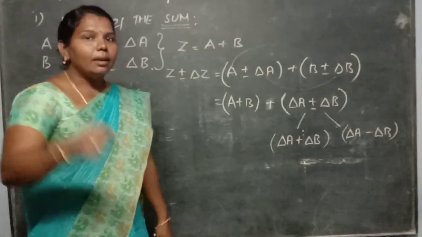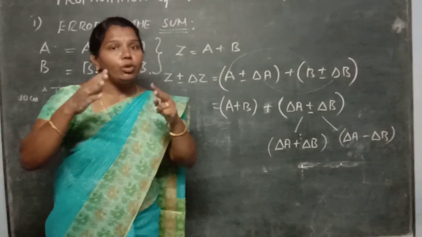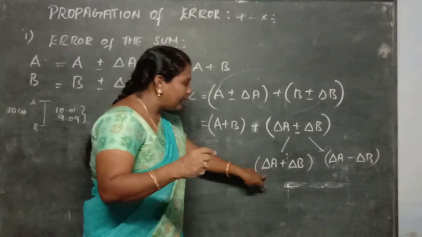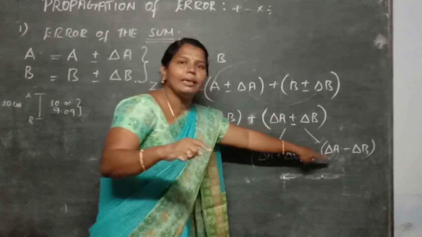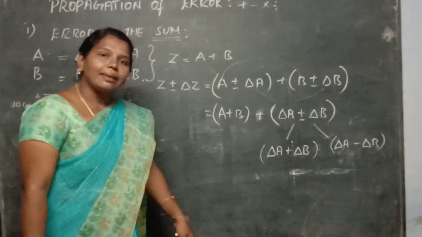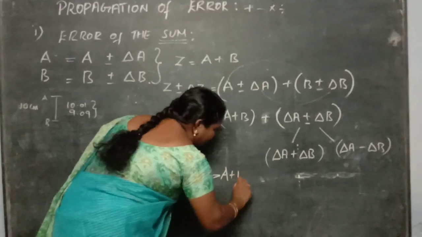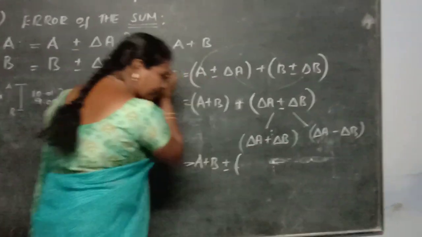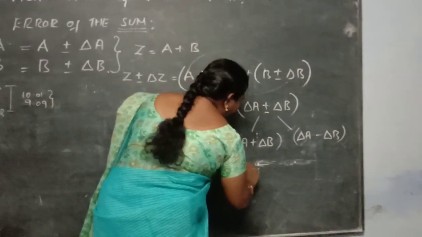But see here, the absolute errors are always in a combined form only. You have to take the maximum error in that. What is the maximum error here? Delta A plus delta B only. So you can avoid delta A minus delta B. You are going to look for the maximum value only. Therefore, the equation can be written as A plus B, then plus or minus delta A plus delta B.